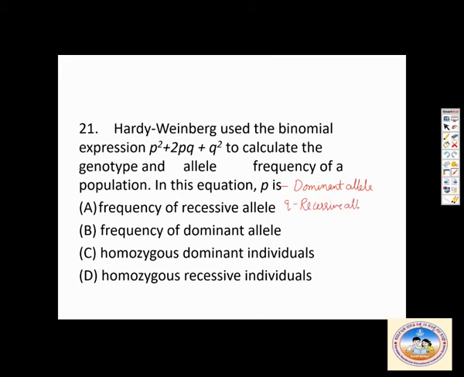So for this one, what should be the answer? It should be q. For this it is p. For homozygous dominant, p square. For this one it should be q square. Understand this? So B is the correct answer.